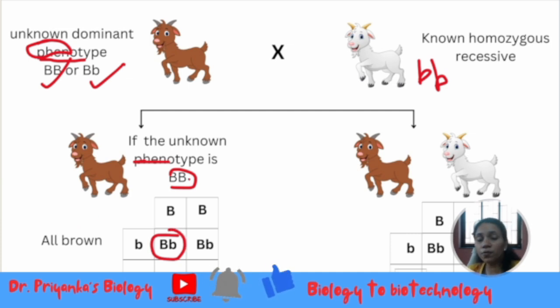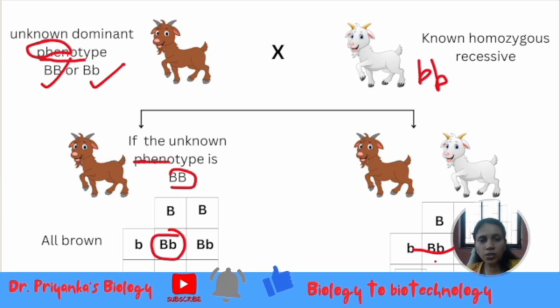So this is when the genotype is homozygous dominant. Now when the genotype is heterozygous, we have here capital B, small b, and we are going to pair it with the recessive ones, small b, small b.